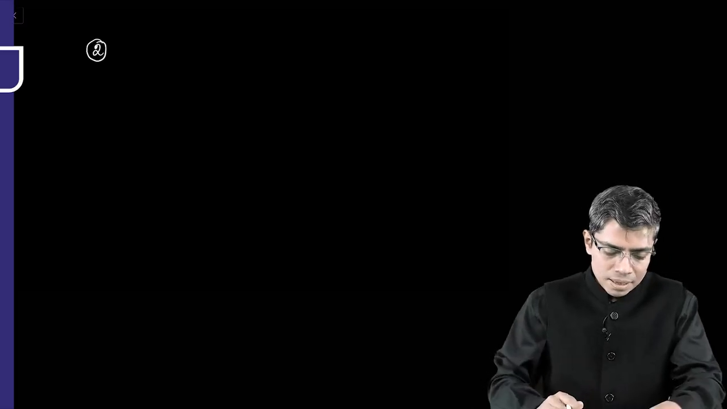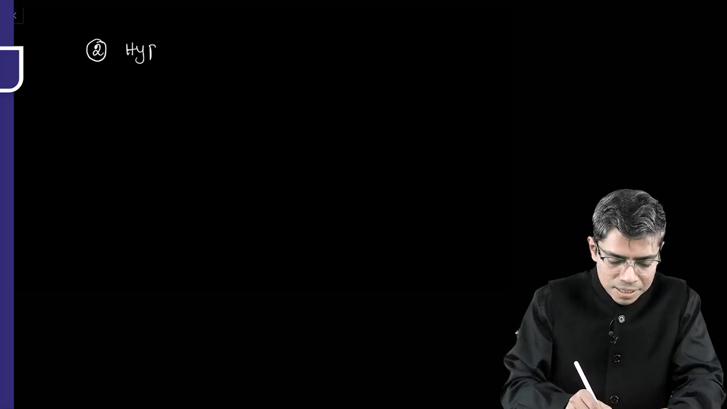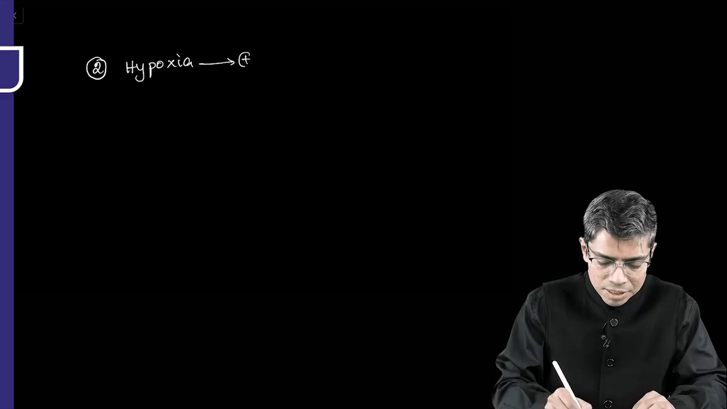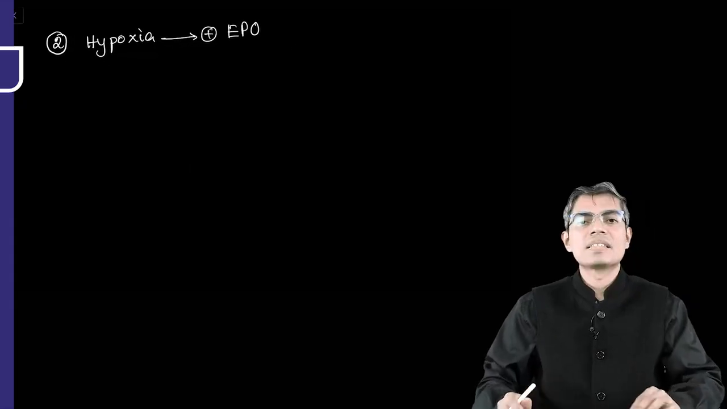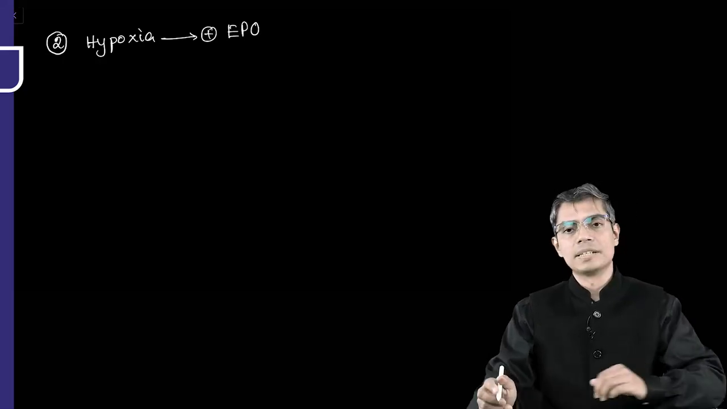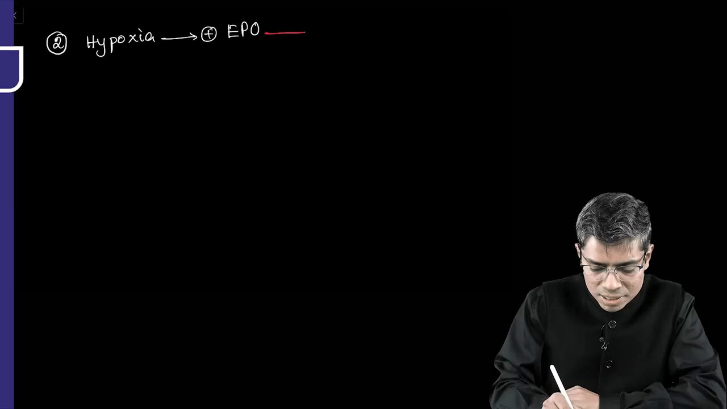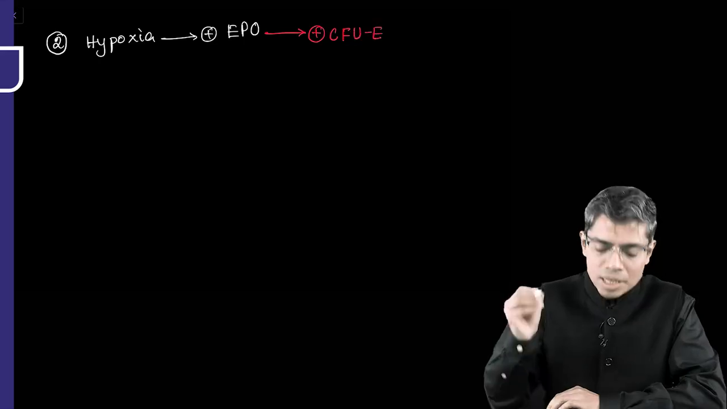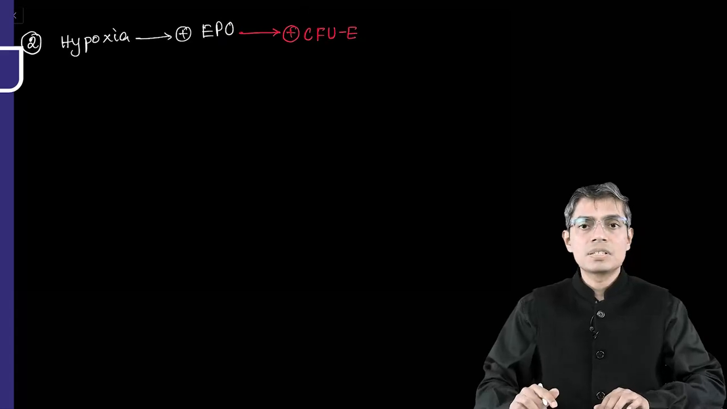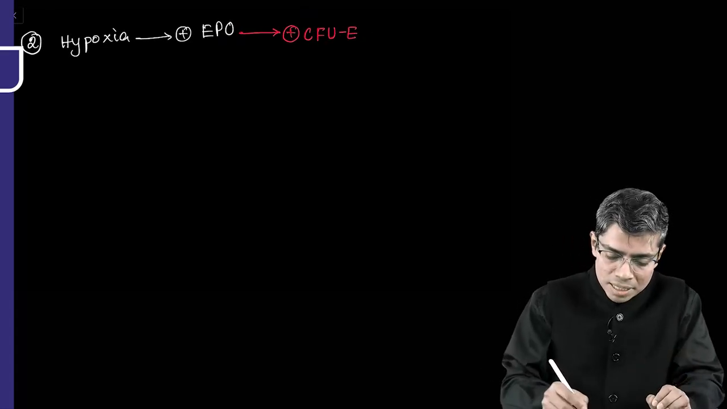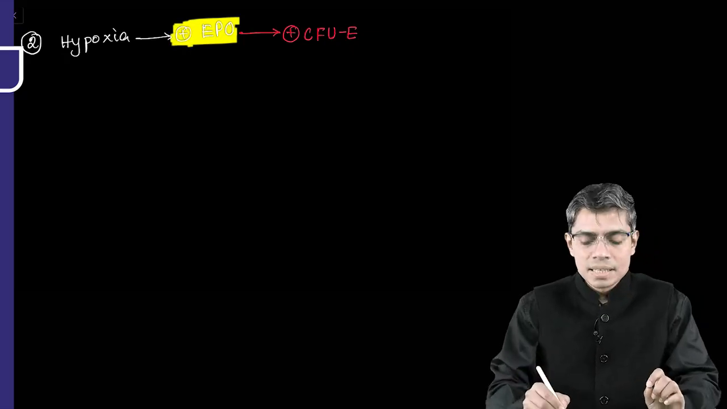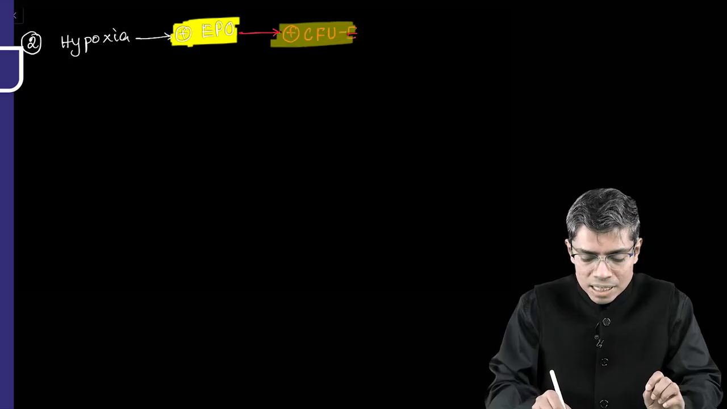Number two, hypoxia stimulates RBC development. How? Hypoxia is a stimulus for secretion of erythropoietin hormone from the peritubular capillary cells of the kidney. This erythropoietin is a stimulus for the colony forming unit of erythroblast. This is the main target cell which is stimulated by erythropoietin. So erythropoietin is secreted by the peritubular capillary cells of the kidney, and it mainly targets this colony forming unit erythroblast.